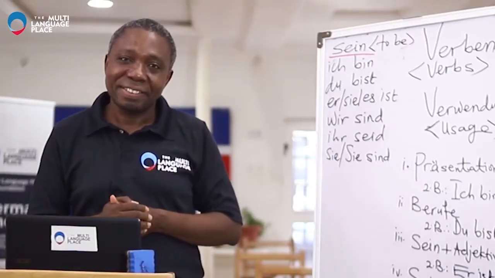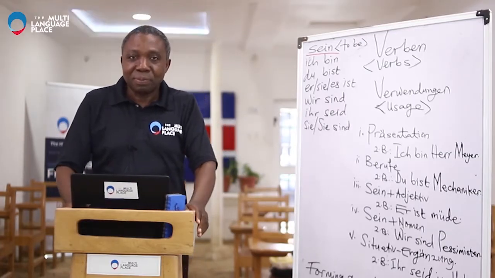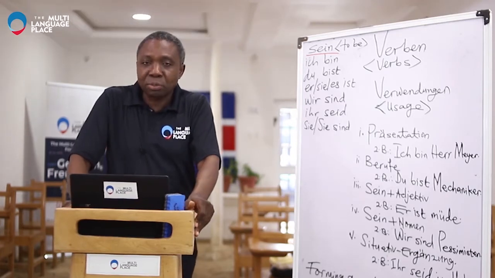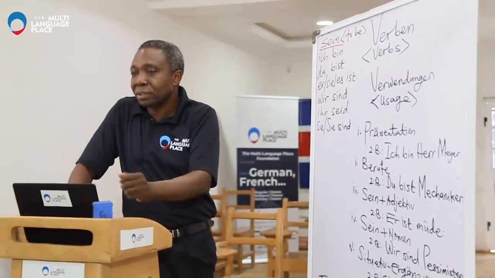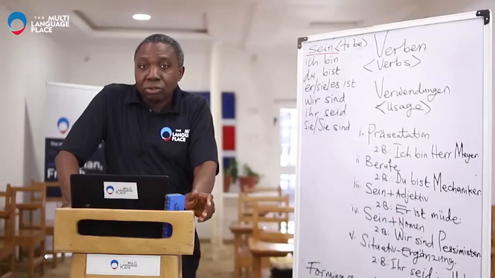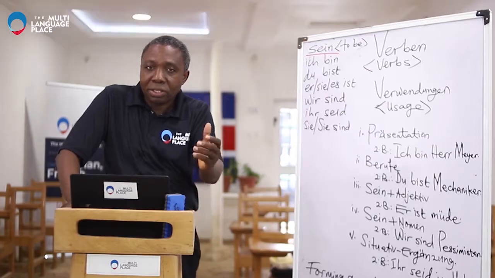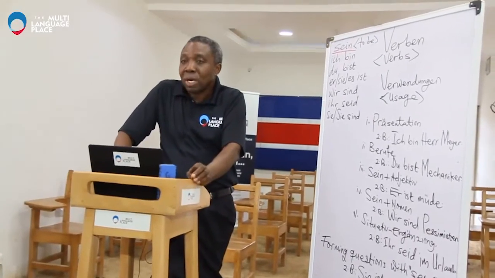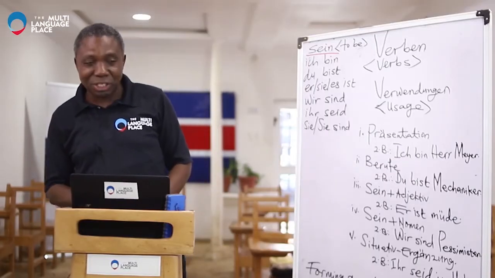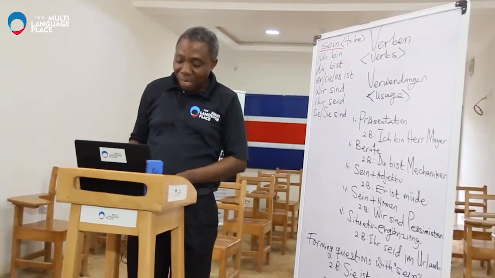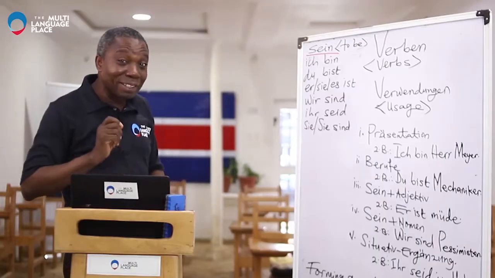Dear learners, I'm happy that we're here again. The last time we learned how the verbs, regular and irregular verbs, function. Today we want to go deeper on what we did in the last video. We're going to talk about the verb SEIN, a very important verb in the German language. So I want us to go back to that verb and do some very important things with it. I believe you still remember that verb.